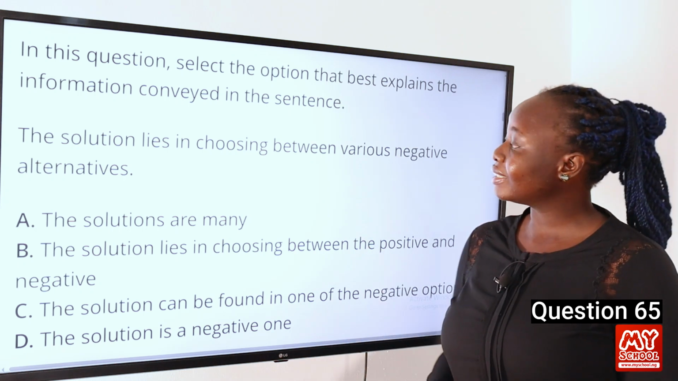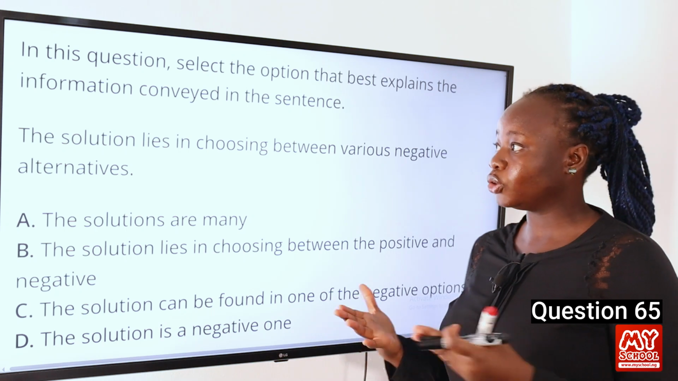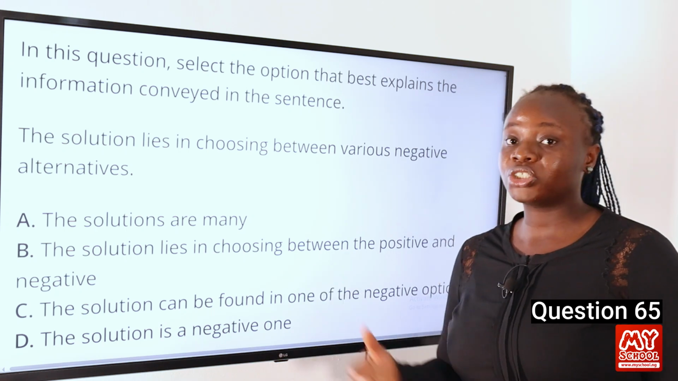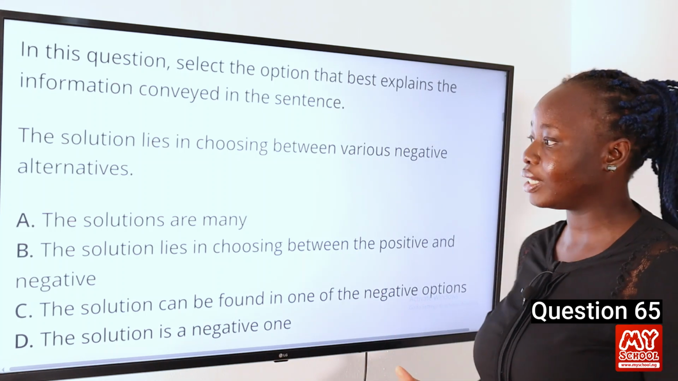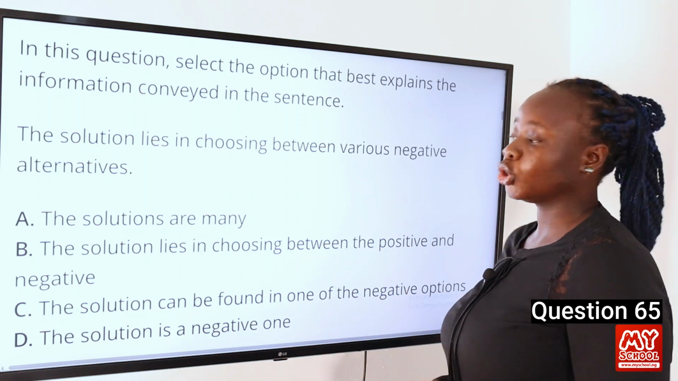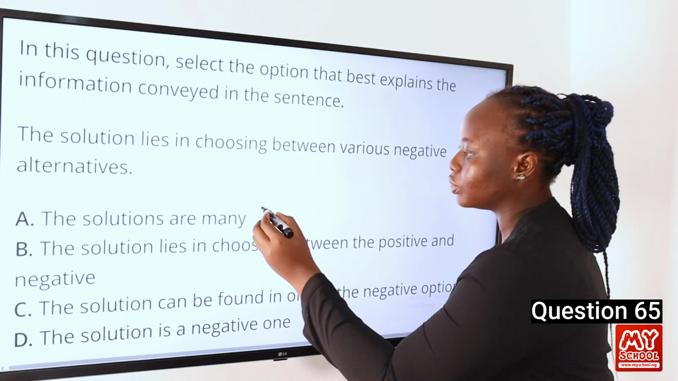So the sentence actually means that there are so many negative options and the solution lies among one of these negative options. So we're going to check the options to see which one of them matches that. Option A, the solutions are many. So this does not show that the solution lies between various negative alternatives. So we can cancel this out.